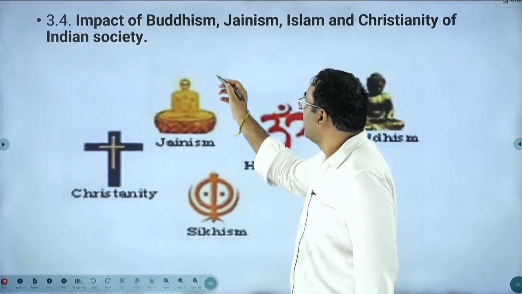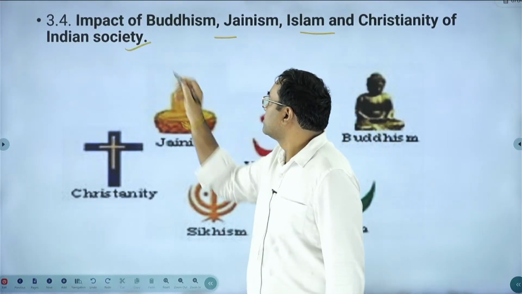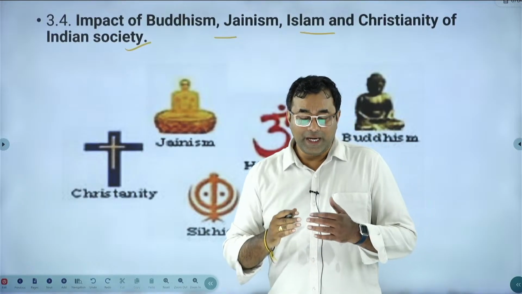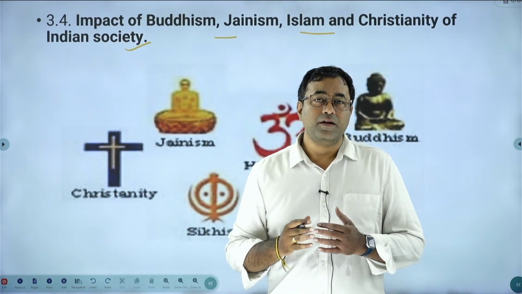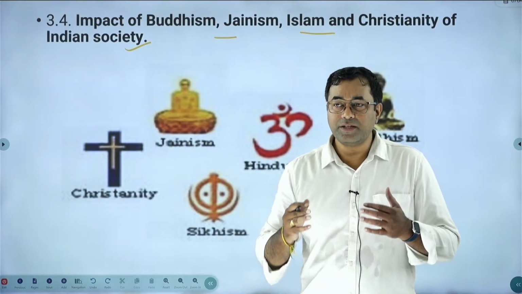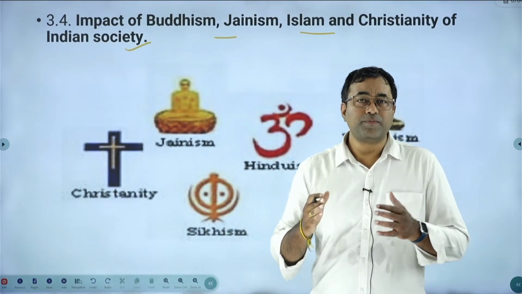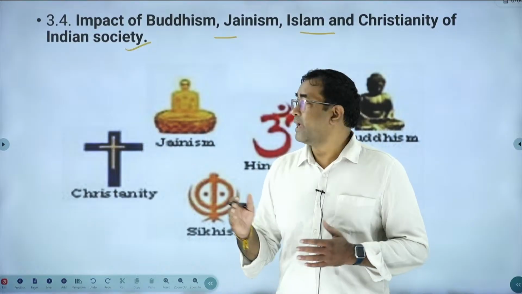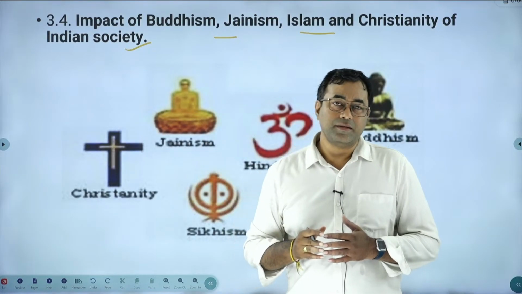Next is the impact of Buddhism, Jainism, Islam and Christianity on Indian society. You know India is one of the places where many types of religions were formed or evolved over a period of time. The 6th century is the starting point where we can see different religions evolving, for example Buddhism, Jainism and others.